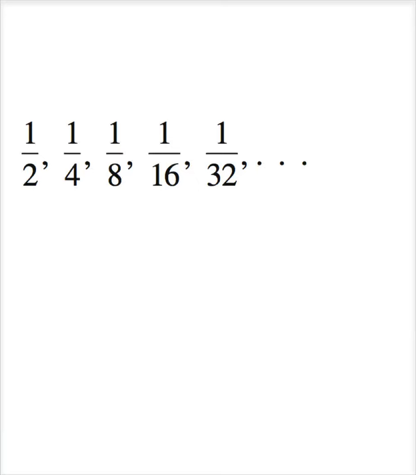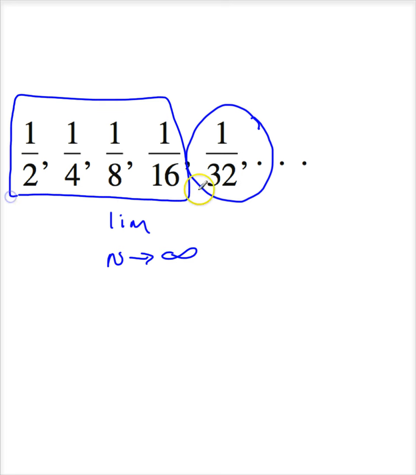Look at the limit of sequences. Now remember, a sequence is a list of numbers, and so when we look at the limit, we're going to be looking at what happens as n gets very large. So we're going to be taking the limit as n approaches infinity of this. So we don't really care what happens to the first n terms. We just want to see what happens as n gets very large.